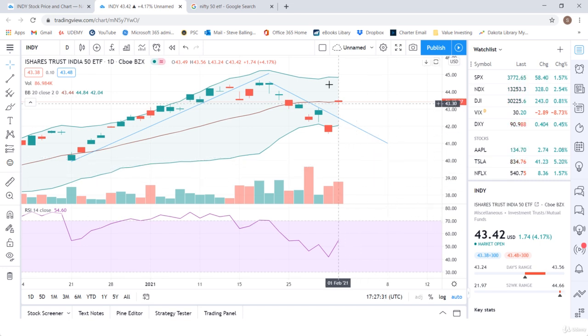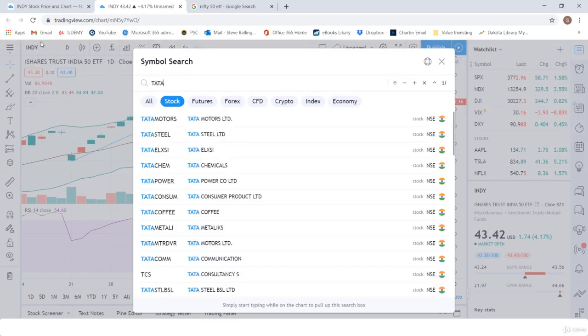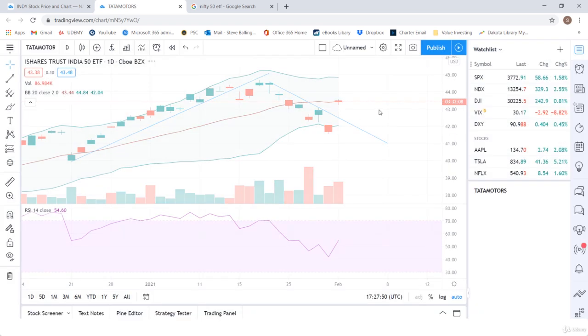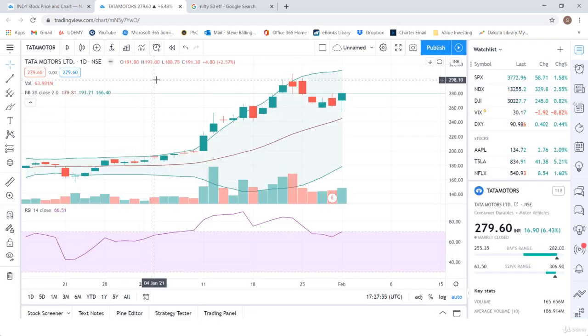Let's leave these lines on here, and let's go take one of the components of the Nifty 50 and see what that looks like. If you've ever been in Delhi, and I've been in Delhi, and in Mumbai and Chennai, I've done some speaking engagements, you're going to see Tata all over the place, Tata Motors, Tata automobiles. And you can see here how Tata's doing.